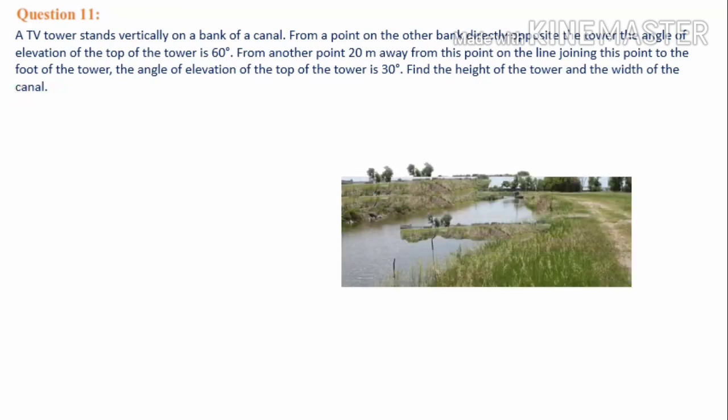Let's visualize it. There is a canal and there are two banks. This is one bank and this one is another bank. And at one bank, here, there is a TV tower. And a person is standing just opposite of the TV tower, on the other bank of the canal, somewhere here. He is looking at the top of the TV tower at an angle of 60 degree. And from here he has to move backward 20 meter. Moving forward is not possible because moving forward means he will end up inside the canal.